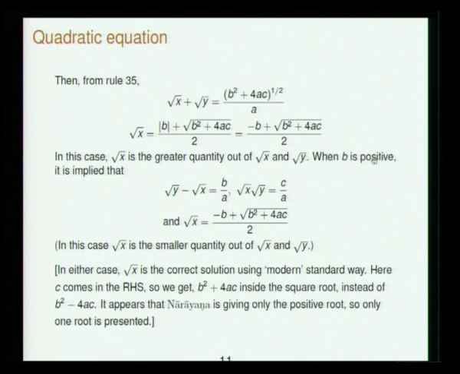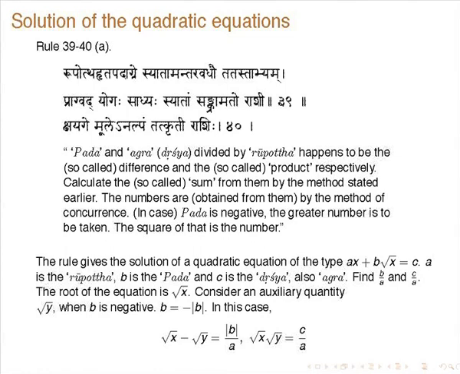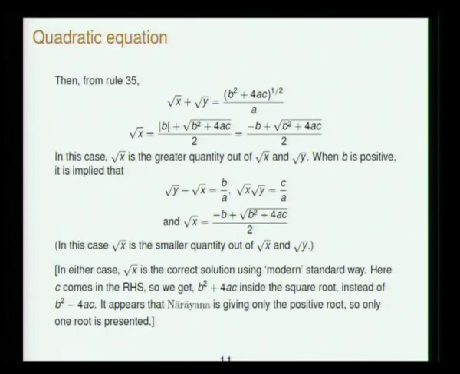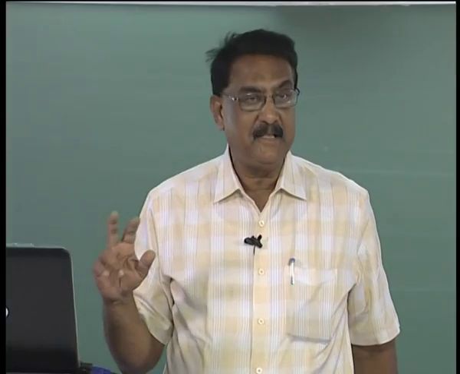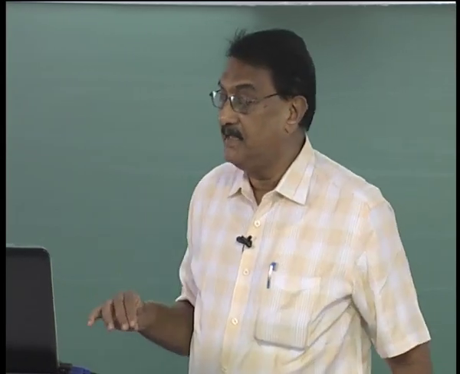When b is positive, it is implied that this is the solution. Again, they will have the same form, only expressed differently. Here please note that instead of minus 4ac, normally plus 4ac comes, that is because c is on the other side. Normally you have ax squared plus bx plus c equal to 0, so if you transfer it, it will become minus. That is why it is coming like this. At least here he is talking about only one root, but I will point out that later he does talk about two roots in some problems.